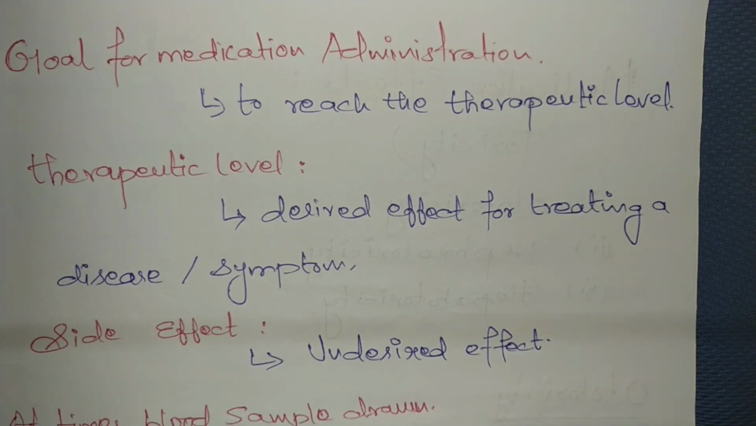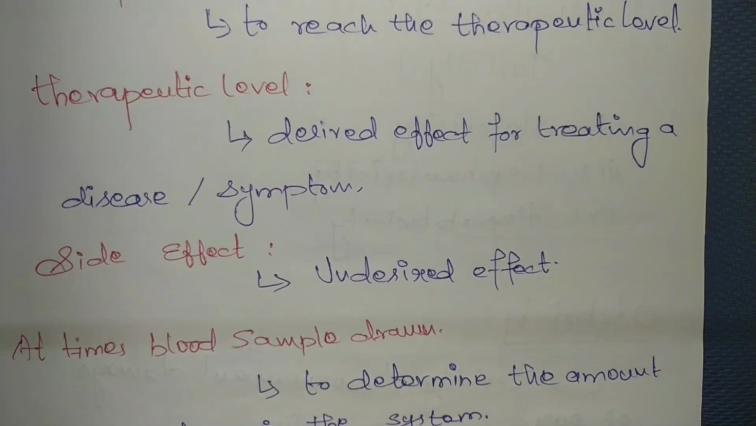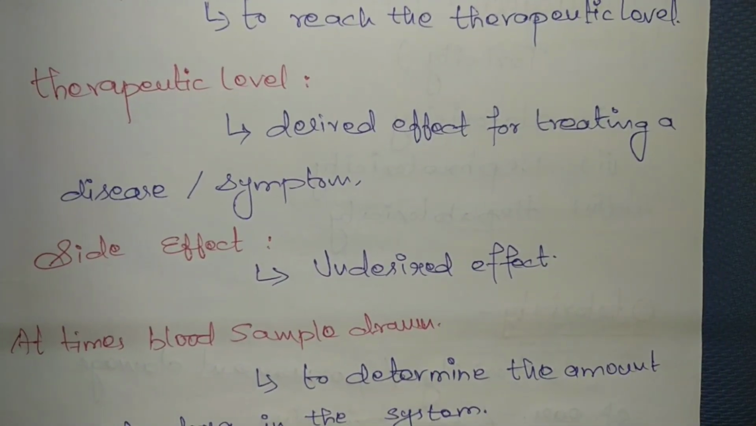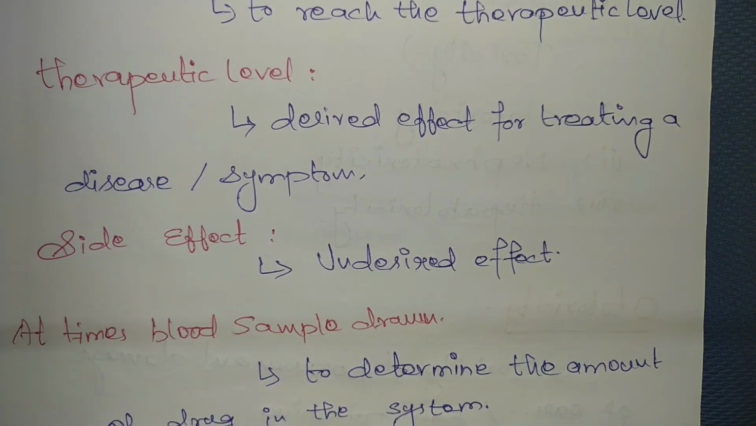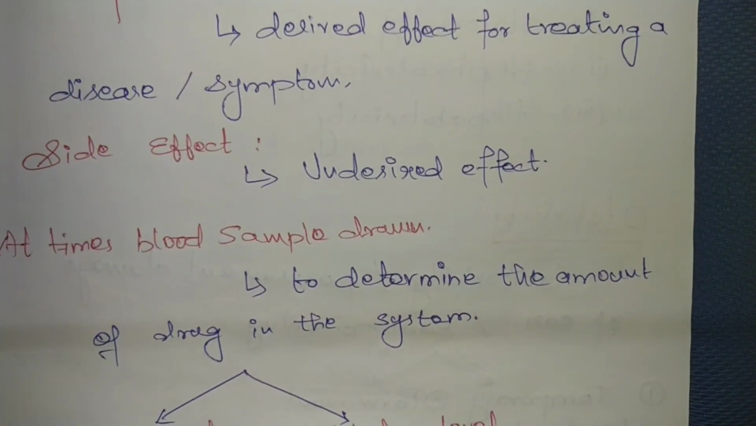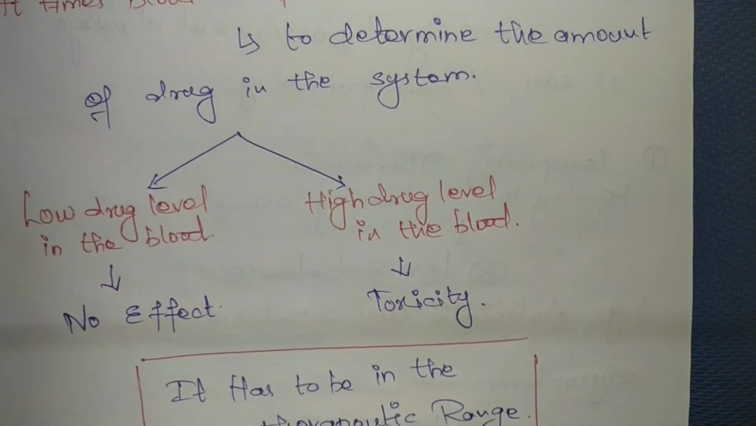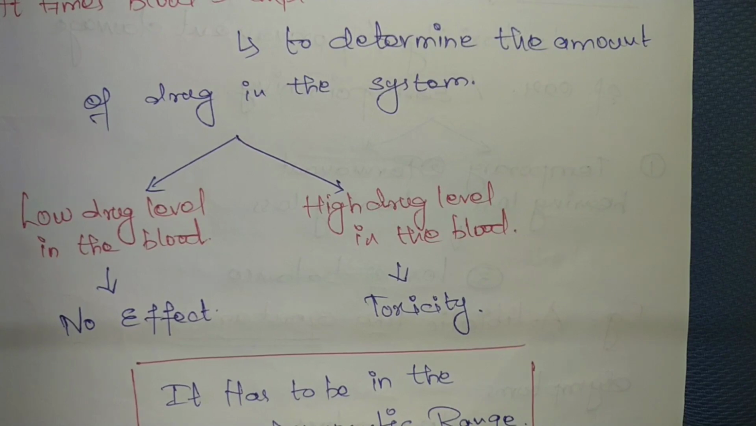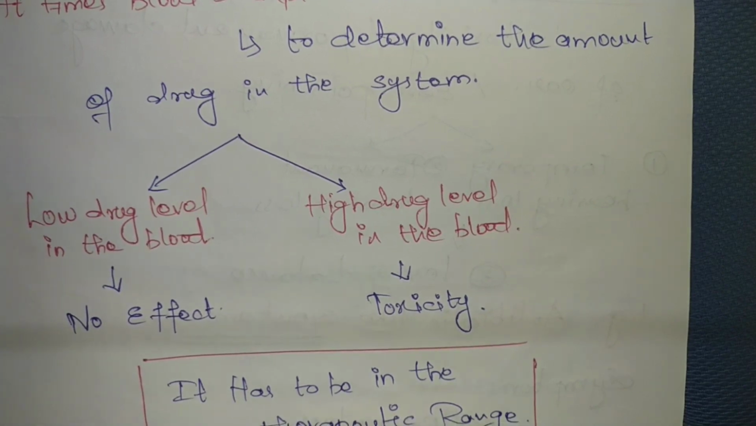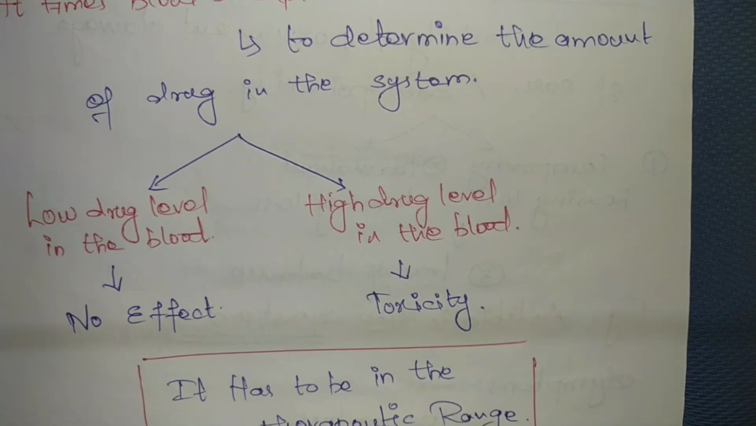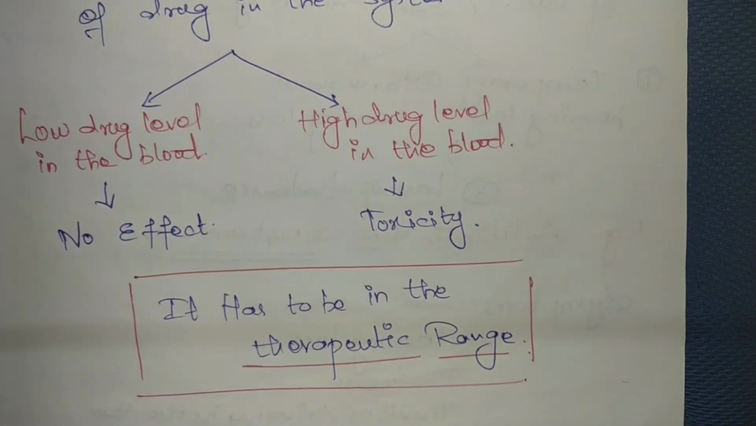The goal of medication administration is to reach the therapeutic level. What's a therapeutic level? It is the desired effect for treating a disease or a symptom. Sometimes we may also see some undesired effects, which are called side effects. At times blood samples are drawn to determine the amount of drug present in the system. If the drug level in the blood is low, it means no effect of the drug in the body, and if the drug level in the blood is high, it refers to toxicity. So every drug has to be in its therapeutic range.